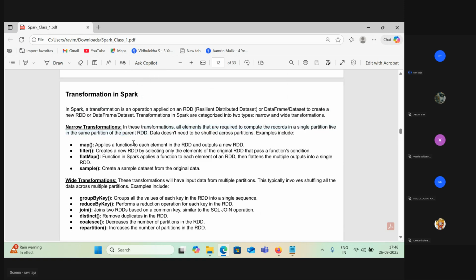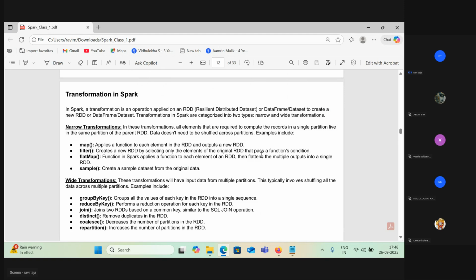Like, if you wanted to run any transformation on top of the data, there is no need to shuffle across the partition. Data doesn't need to be shuffled across the partition. You can apply these transformations on top of the data. That's it. Very simple. So the small examples are map. If you guys start practicing Python, you will get to know these things easily. Map, and filter is also very easy. Filter creates a new RDD by selecting only the elements of the original RDD that pass a function's condition.